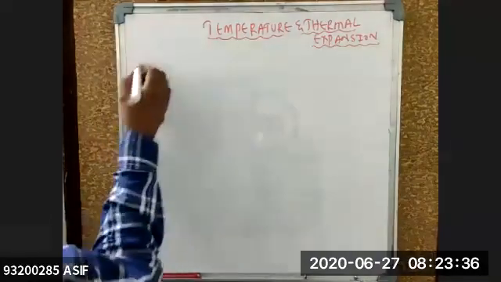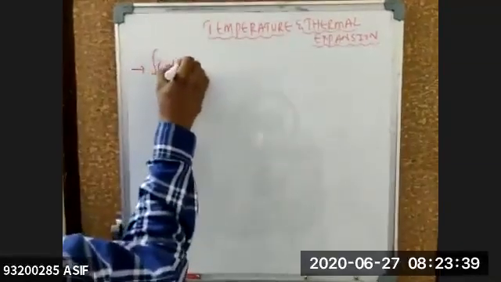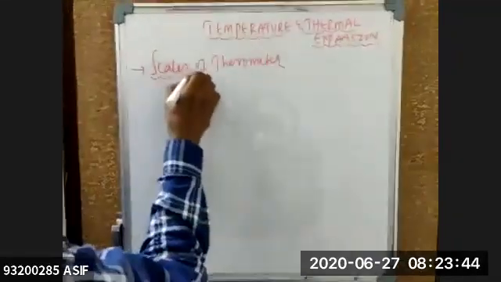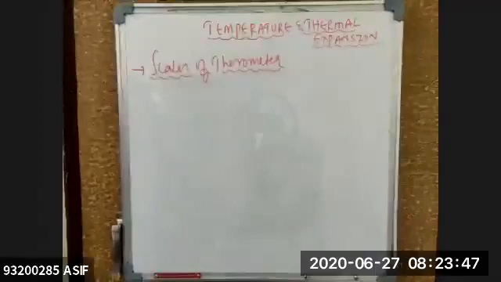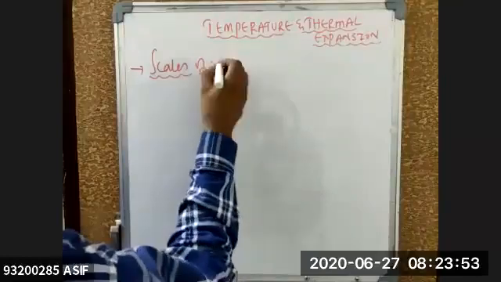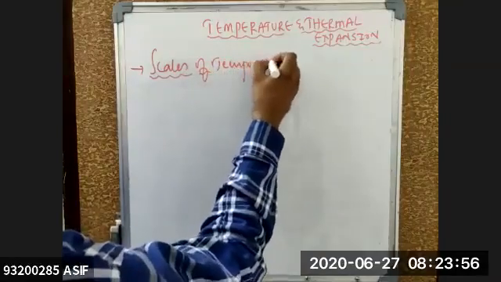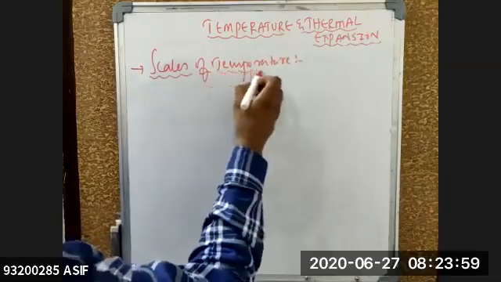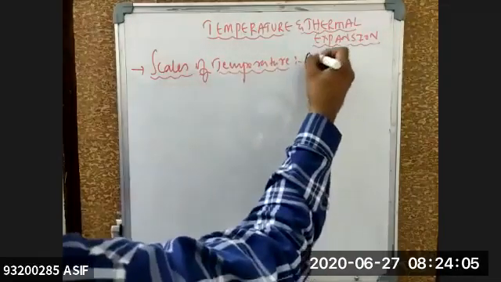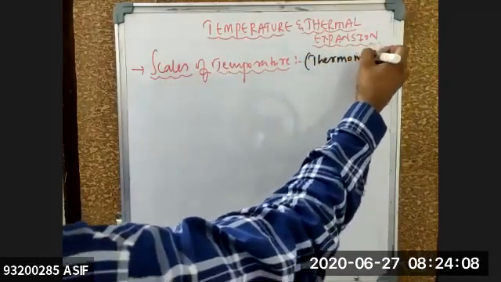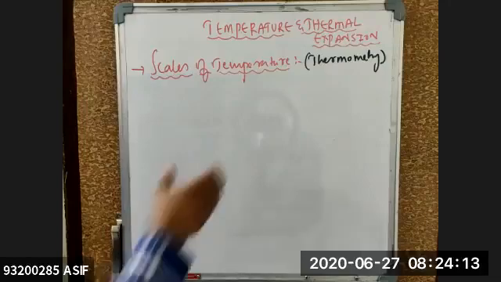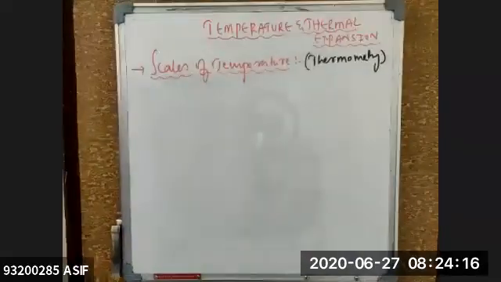Next one: scales of thermometer. What are the different scales which are being used for measuring temperature? The instrument which is used to measure the temperature is called a thermometer. The branch of physics which deals with the study of temperature is called thermometry.